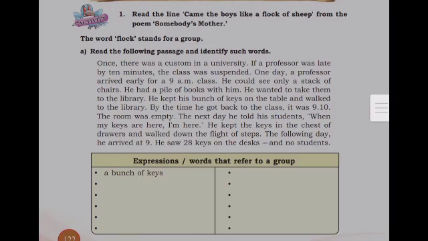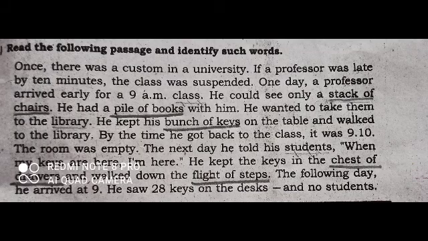Let's identify that. See, children, a stack of chairs, a pile of books, bunch of keys, chest of drawers, and flight of steps. These are the words that stand for a group.